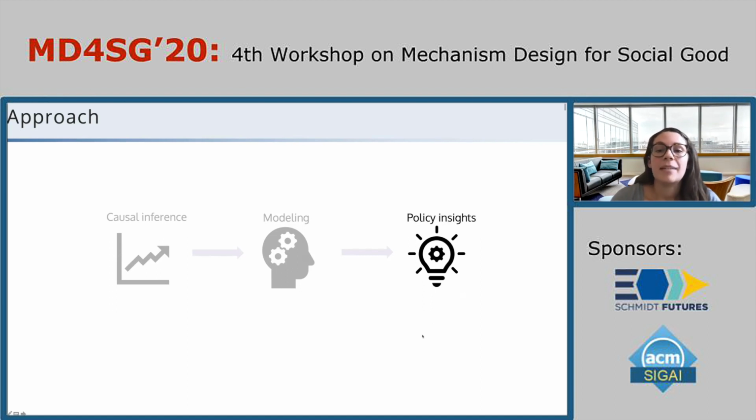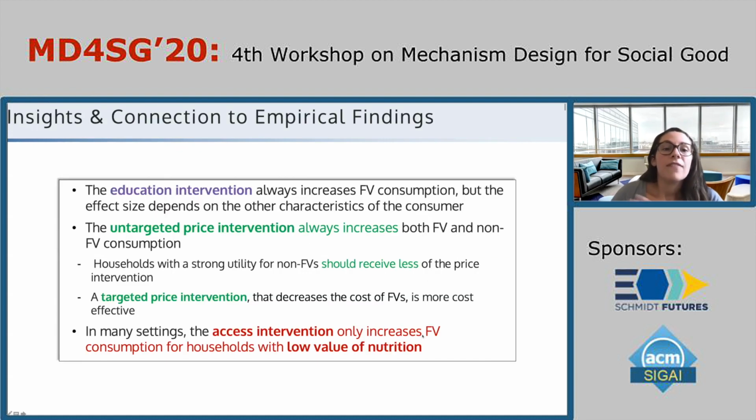I'm going to present some of the high-level insights, some of which agree with existing empirical evidence and some of which are new. We find that the education intervention always increases fruit and vegetable consumption, but the effect size depends on other characteristics of the consumer. We also find that the untargeted price intervention always increases both fruit and vegetable and non-fruit and vegetable consumption, and that households with a strong utility for non-fruits and vegetables should receive less of this intervention at optimality.